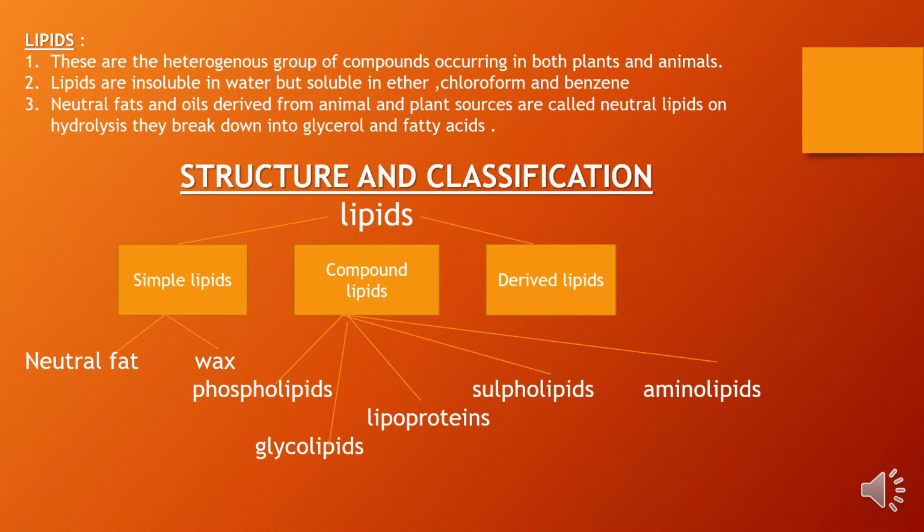And what are the structure and classification of lipids? Lipids can be divided into three groups: simple lipids, compound lipids and derived lipids. Simple lipids can be further divided into neutral fat and wax. Compound lipids have 5 subgroups: phospholipid, glycolipid, lipoprotein, sulfolipids and aminolipids, depending upon their composition. And derived lipids are the lipids derived from breakdown of any of these compounds.